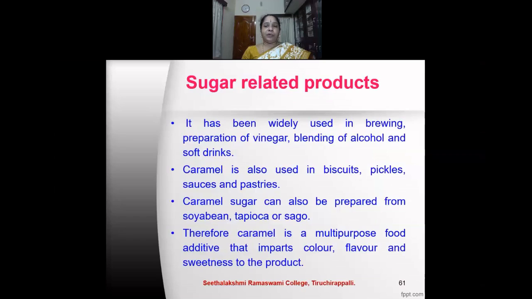Caramel has been widely used in brewing, preparation of vinegar, blending of alcohol and soft drinks. Caramel is also used in the preparation of biscuits, pickles, sauces and pastries. Caramel sugar can also be prepared from soybean, tapioca or sago. Therefore, caramel is a multi-purpose food additive that imparts color, flavor and sweetness.